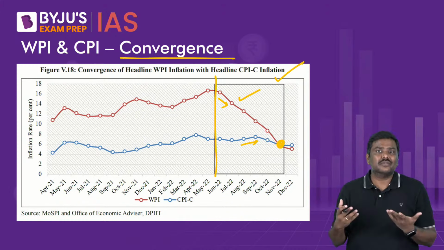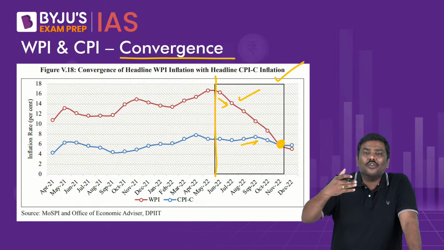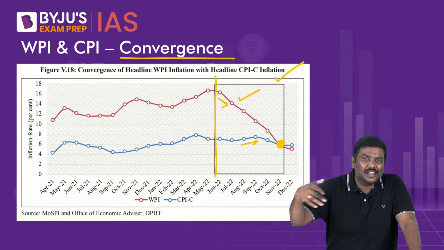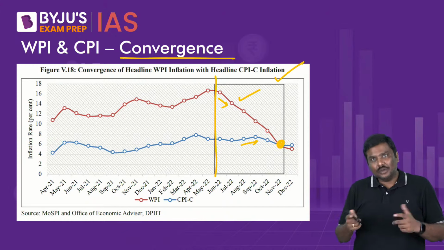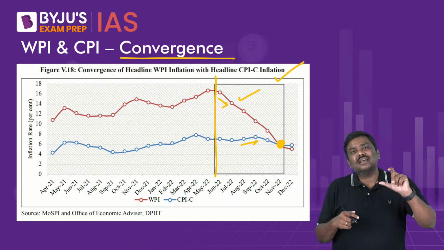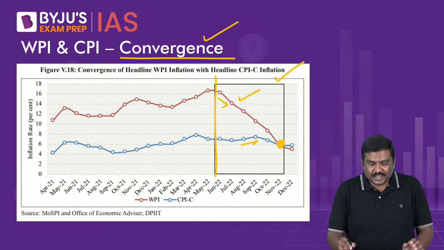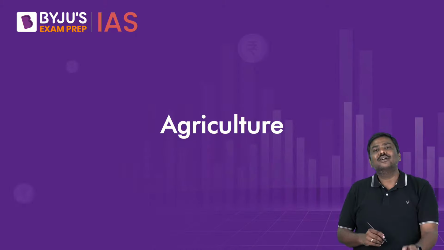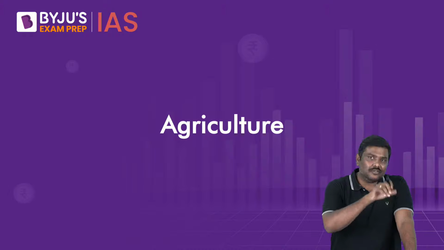And in recent times, the economic survey says service inflation is actually there in the domestic market. Because that is there, obviously CPI will be reacting differently compared to WPI. So because of various factors, you will see that the WPI as well as the CPI will either converge or diverge. That is the point of discussion here. So these are the various points which the economic survey has mentioned regarding inflation.